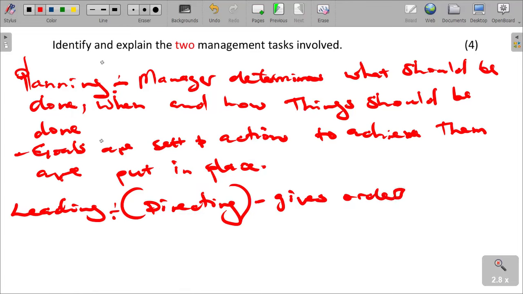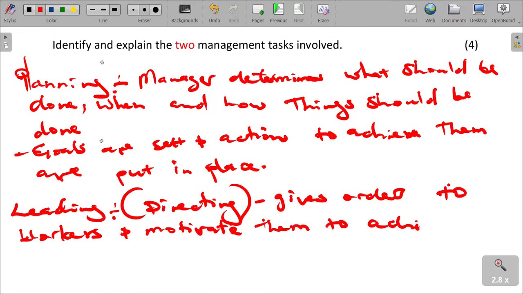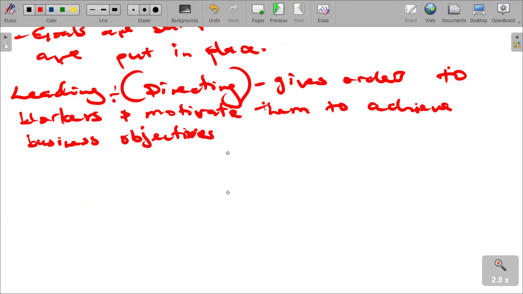Motivation is to encourage. This is done by creating a positive work environment and improving productivity.